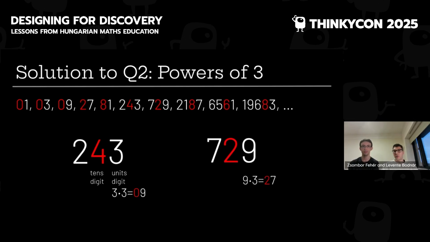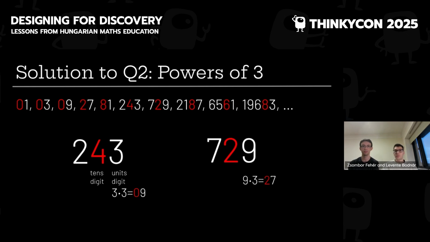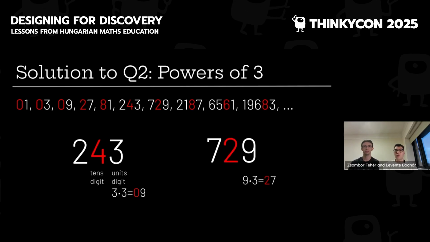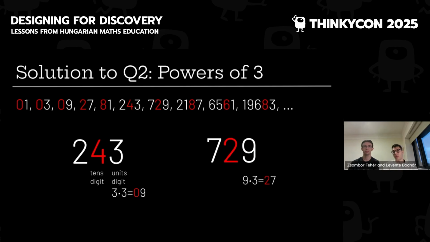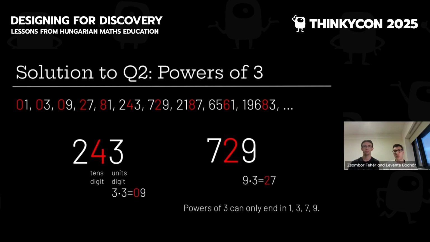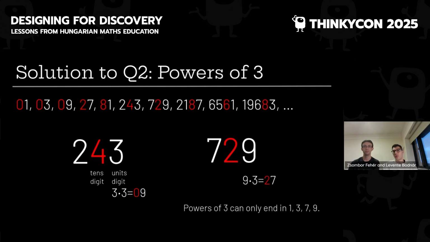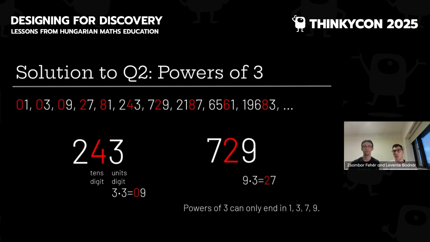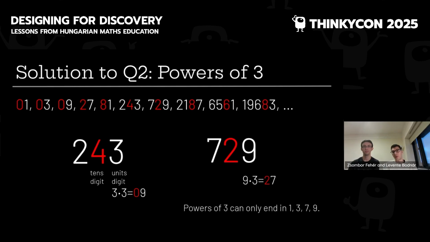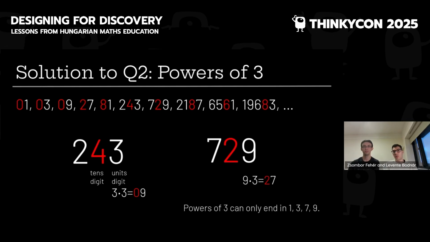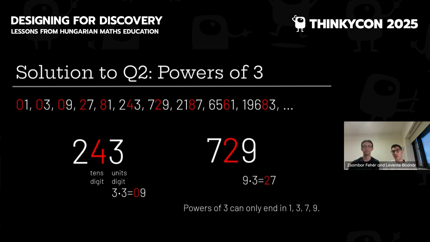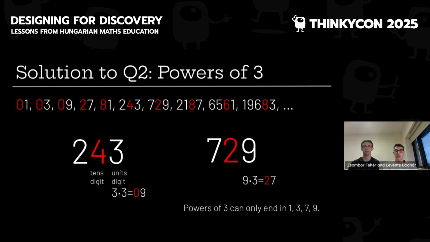The situation is slightly different at 729. Here, 9 times 3 is 27, so we have a carry, which is 2. But luckily, 2 is even. In fact, you can check that the powers of 3 can only end in 1, 3, 7, or 9. It would cause trouble if it ended in 5, but this never happens because powers of 3 are not divisible by 5. So because of this, whenever a carry occurs, it is always 0 or 2 coming from the 1, 3, 7, and 9 endings, and they are both even.